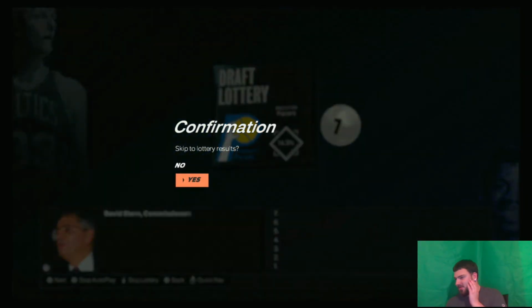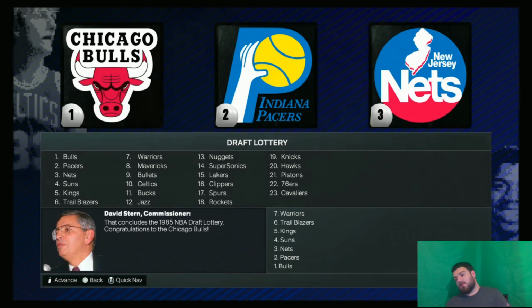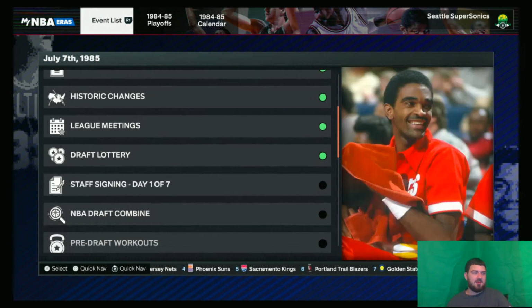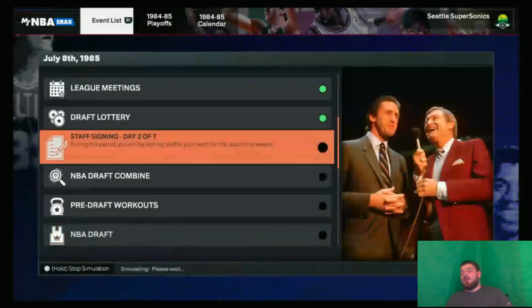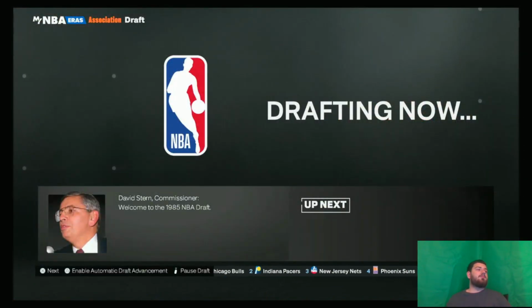This honestly is a draft that we don't really care too much about, so I'm gonna skip the results. And the Bulls do get the first overall pick. Pacers second, third, Nets. So some teams that need it, for sure. When there are better drafts, we will be doing the lottery, but this draft isn't really that good for the 2000s. It's one of the drafts I'm kind of glad we're getting rid of somewhat early. Or maybe it should be a draft that we want to do later on, but who knows?